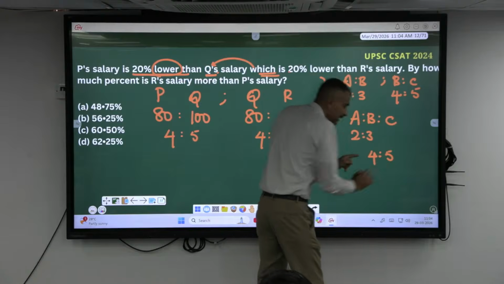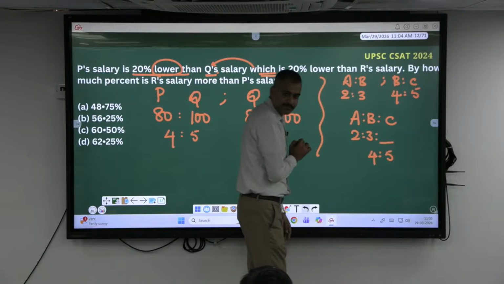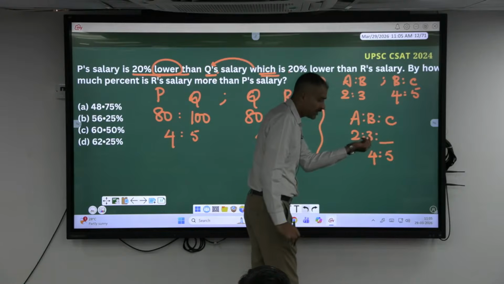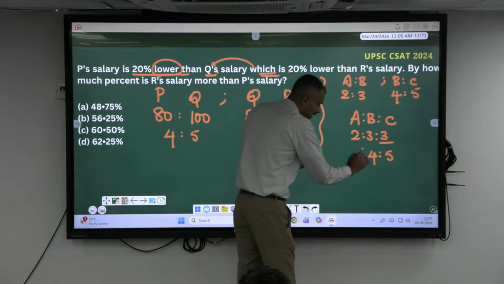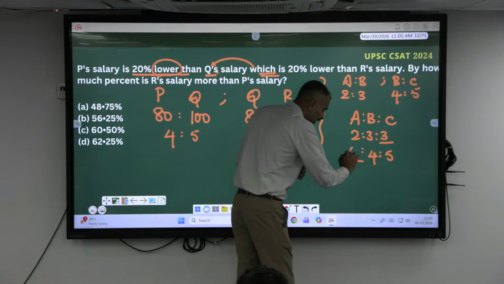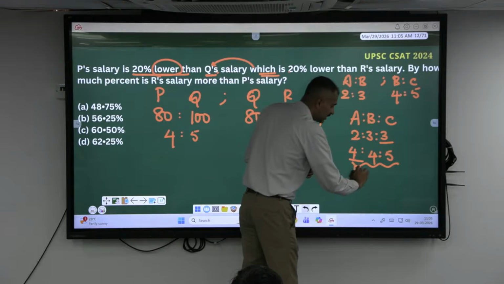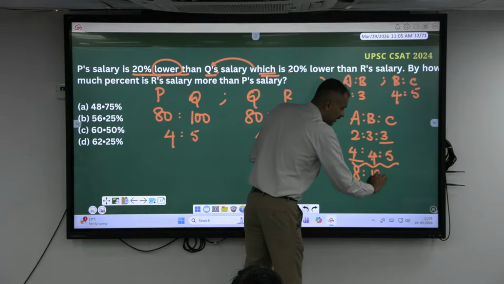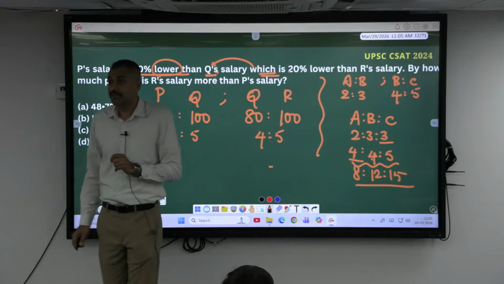I'll be writing the same below this one. Can you see this blank space here? What is in front of it? 3. Write the same 3 here. Similarly, is there a blank space here? What should be written here? Whatever you see in front of it, write the same. Now multiply. 2 into 4 is 8. 3 into 4 is 12. 3 into 5 is 15. So this is the ratio of 8, 12 and 15 of A, B, C.